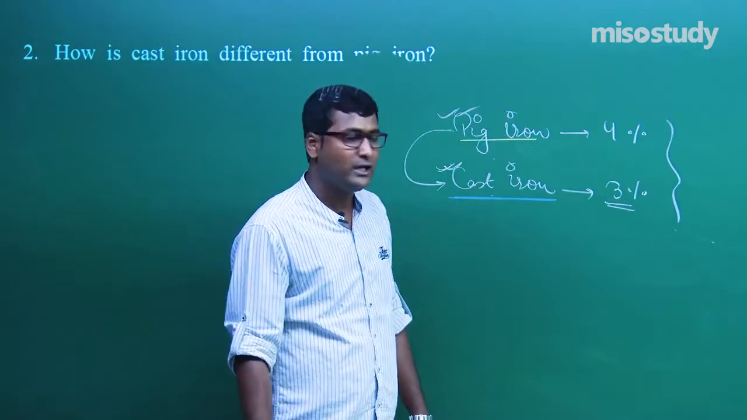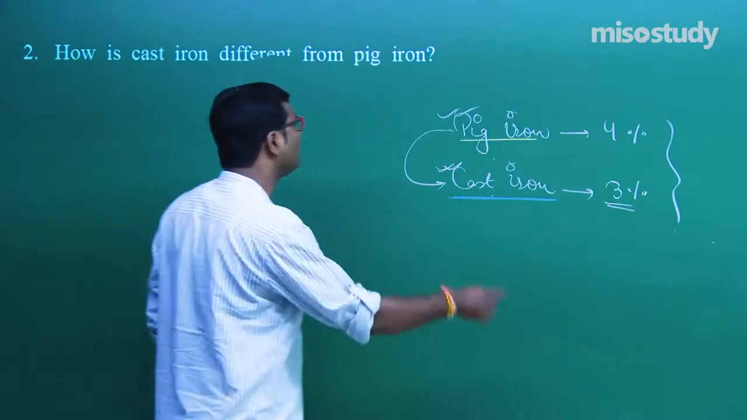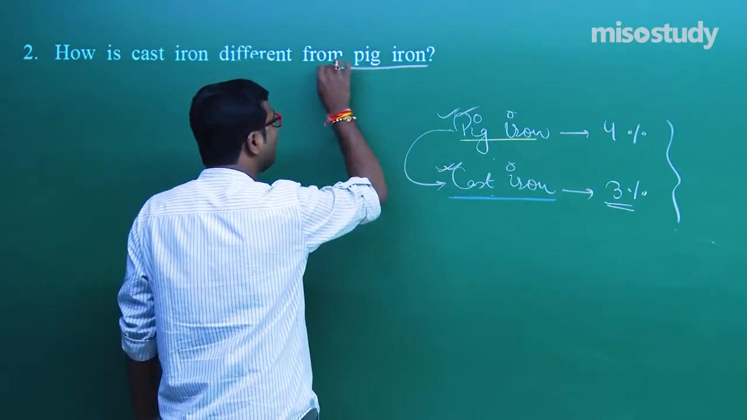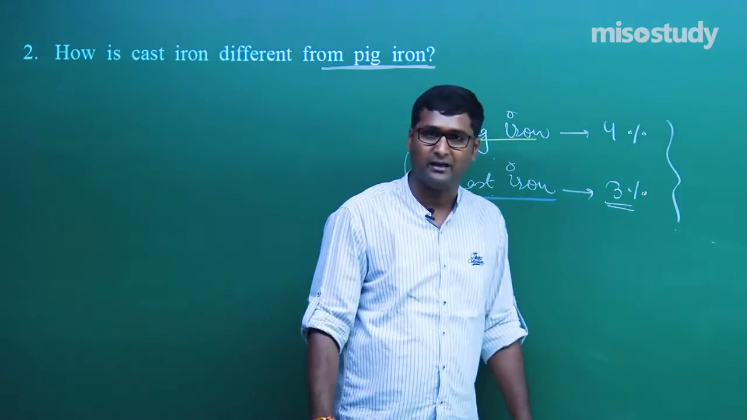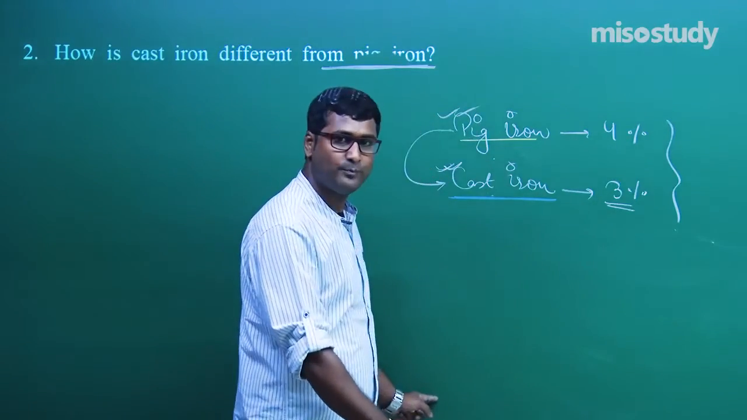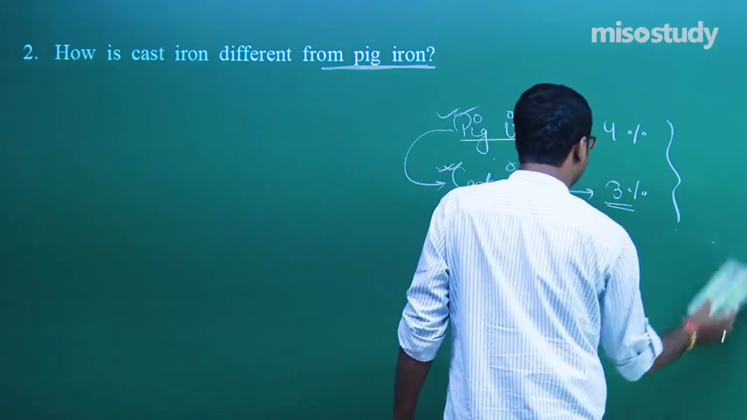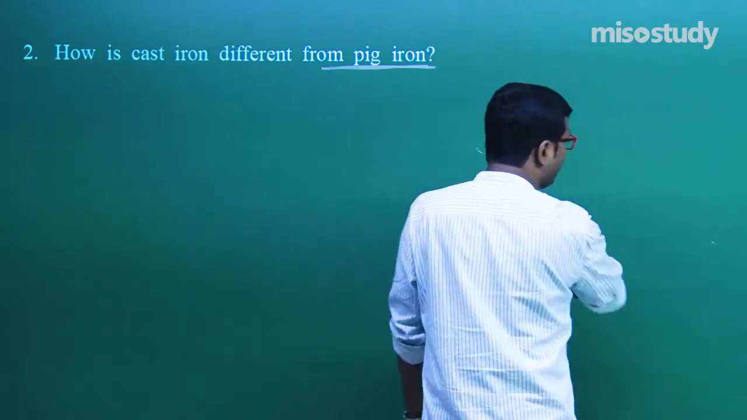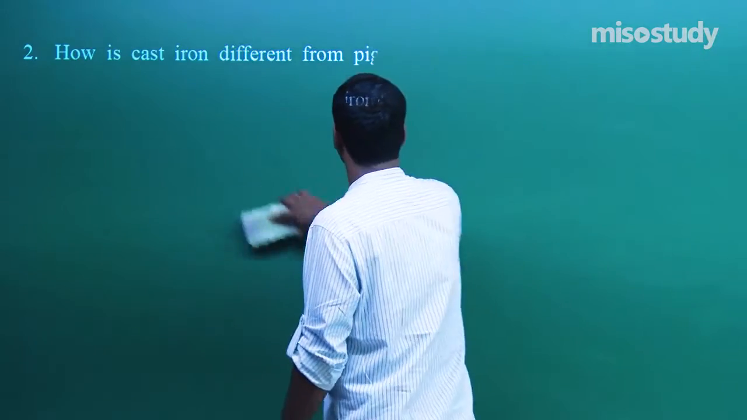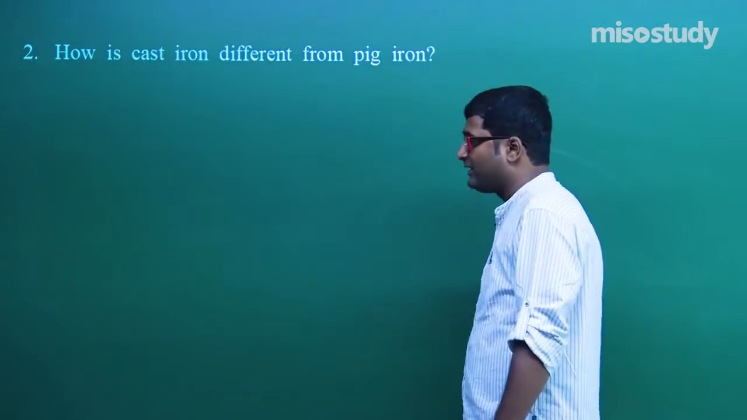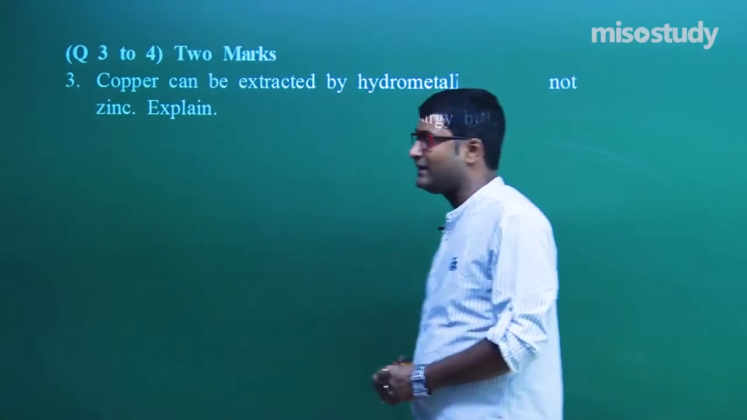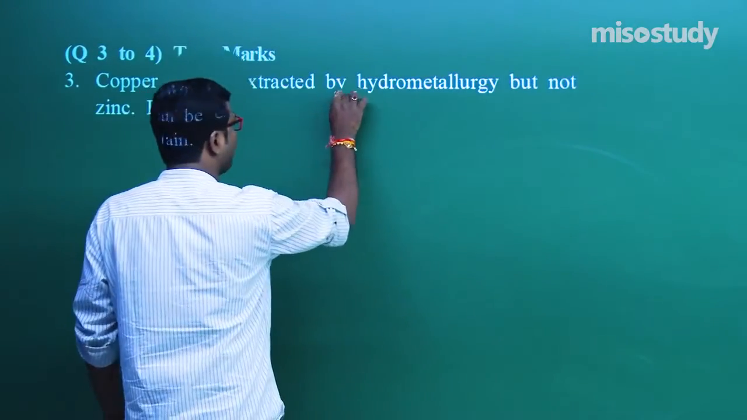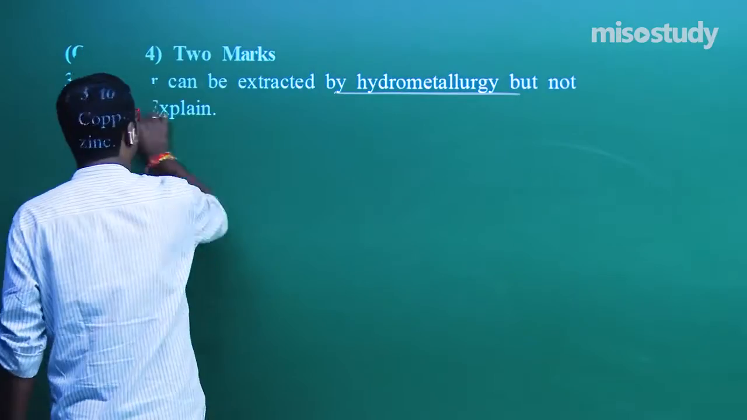As I told you during my lecture, a few things I will discuss by making questions, that is, what is the difference between cast iron, pig iron and steel. Clear to you? So now I am covering the entire topic related to this chapter. So follow my questions, my friend, it will clear your concept. Now copper, as I told you again, can be extracted by hydrometallurgy but not zinc.